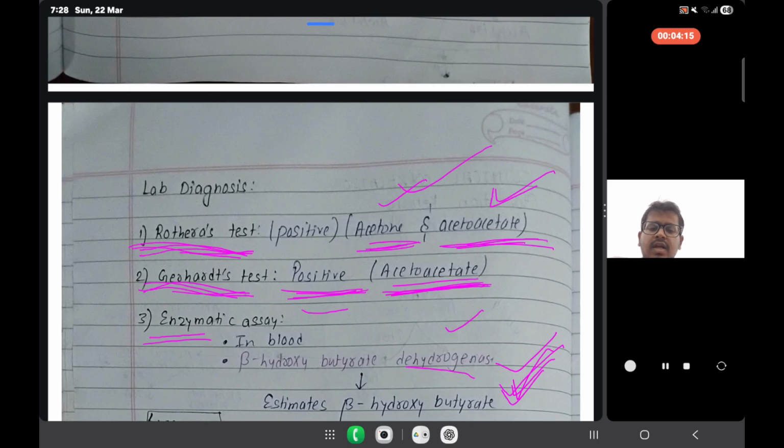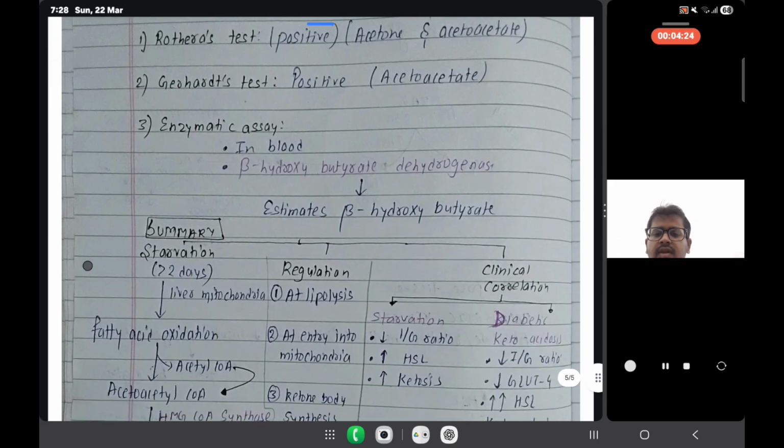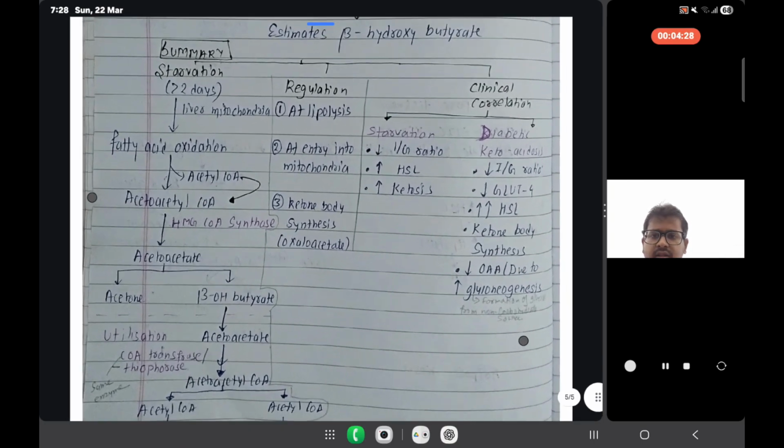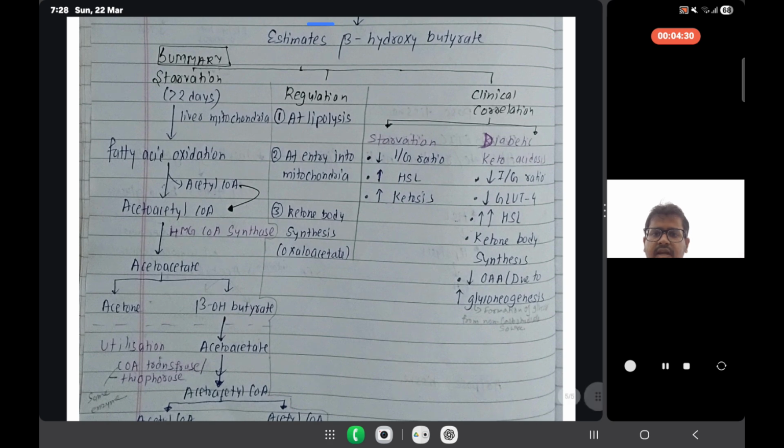Its estimation is done by beta hydroxybutyrate dehydrogenase. If we summarize what we have studied till now, we can summarize it in three topics. First of all, we started with starvation, then we talked about utilization, then about regulation, and then about clinical correlation.